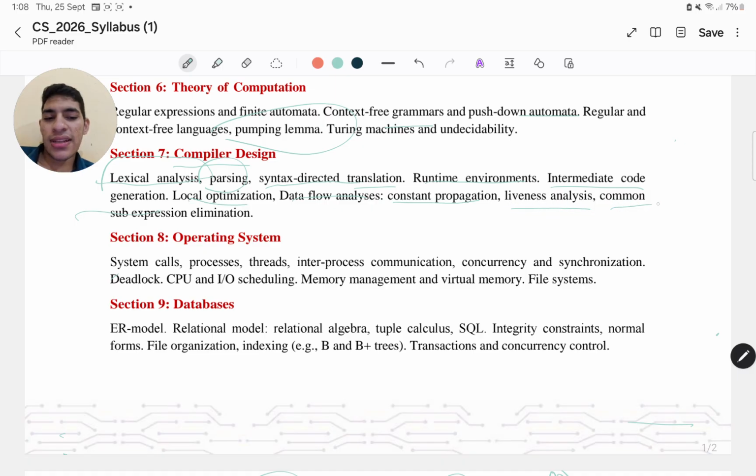constant propagation, liveness analysis, common sub-expression elimination, right? These are all the topics. So from these, most of the questions actually come, from my experience. Most of the questions come from parsing, right?